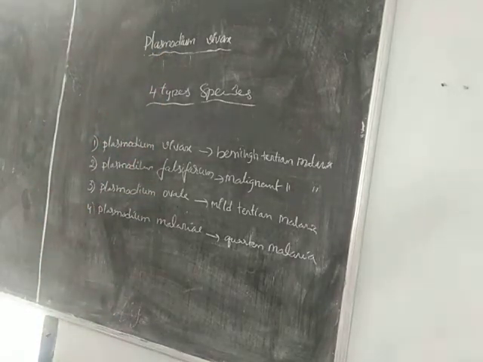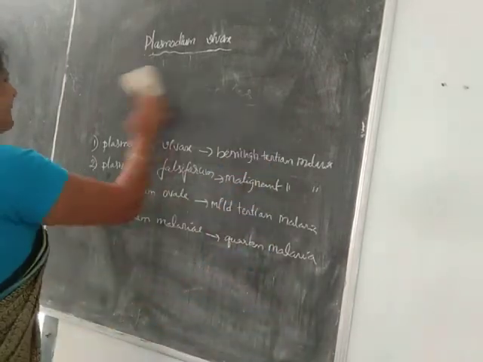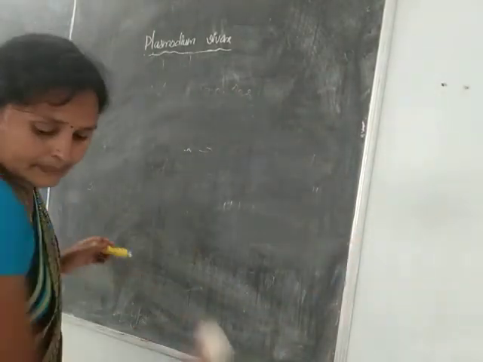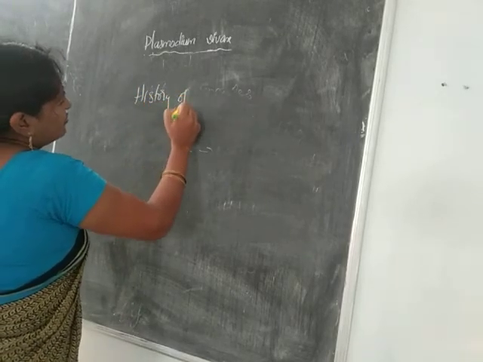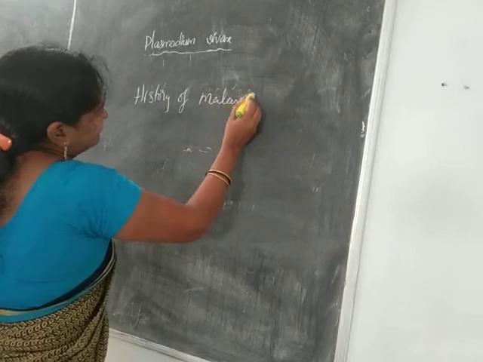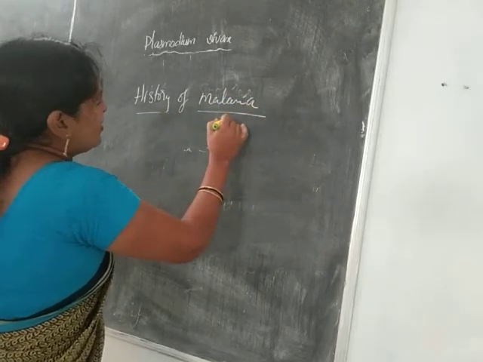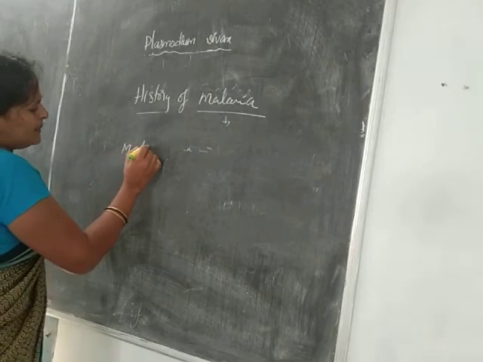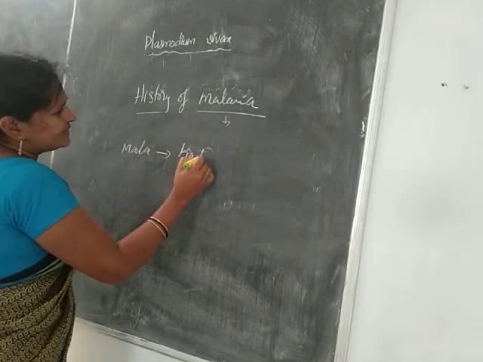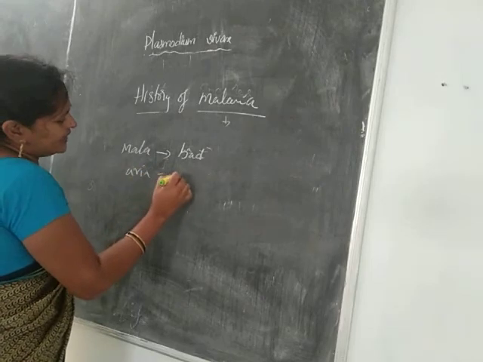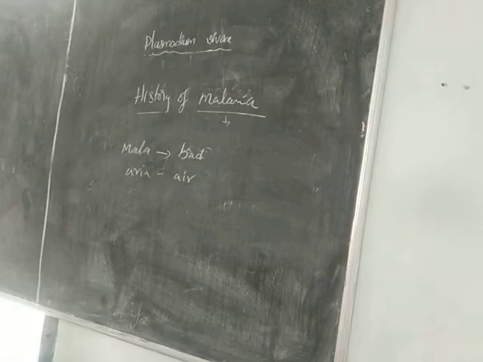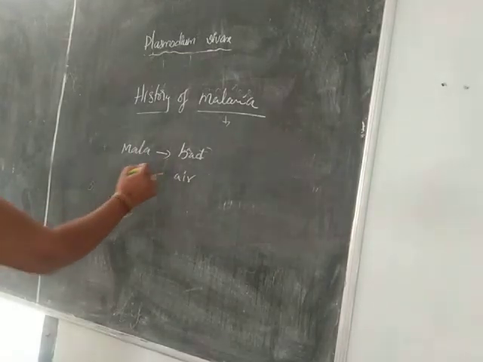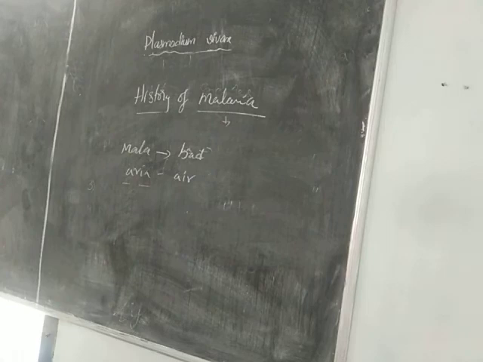History of malaria. First of all, what is meant by malaria? Mala means bad and aria means air. It means bad air, also called foul air. So malaria means bad air or foul air. Okay.